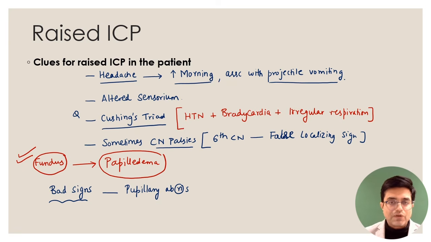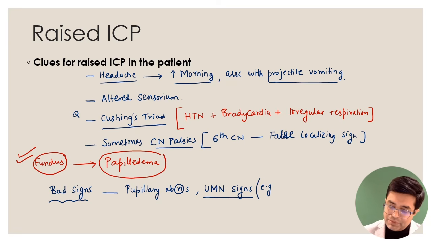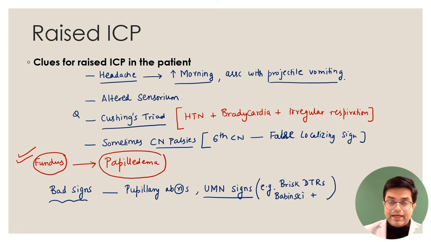So pupillary abnormalities. Secondly, the patient will develop upper motor neuron signs. I hope you remember what are upper motor neuron and what are lower motor neuron signs. Upper motor neuron signs, for example, there will be brisk or exaggerated deep tendon reflexes, and Babinski sign may be positive in the patient. And then the patient may sometimes show posturing.